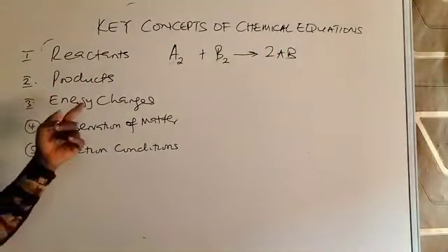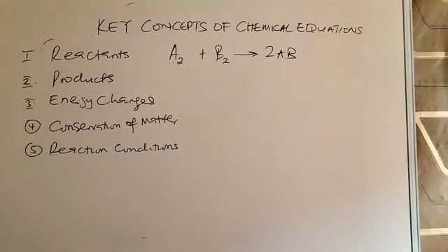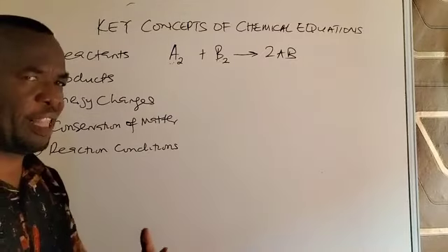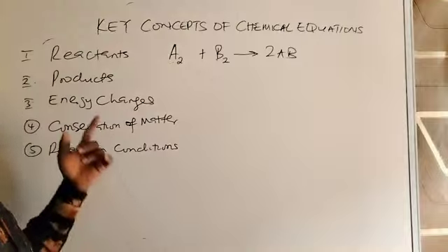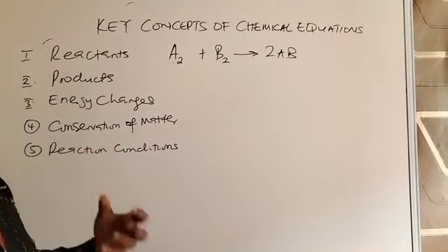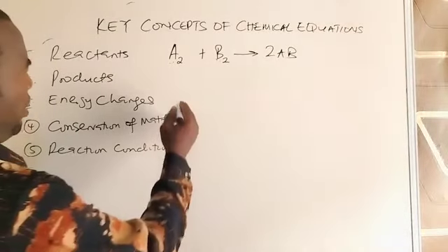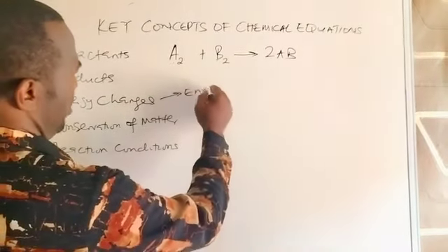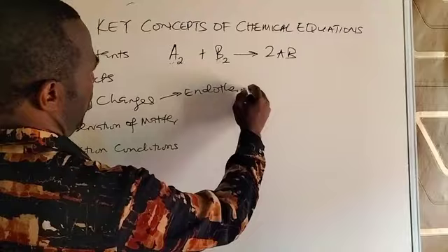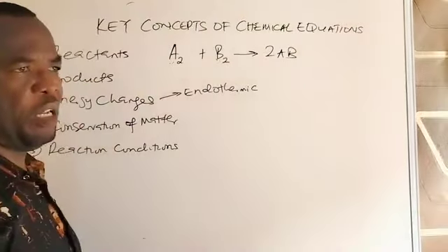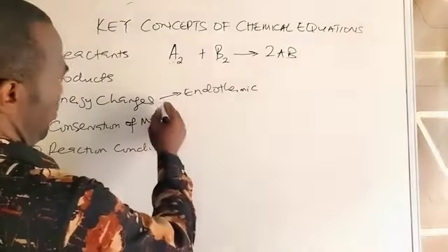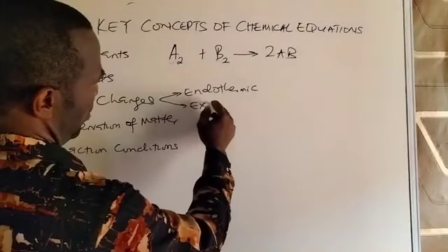Then energy changes. During a chemical reaction, energy is either absorbed or evolved. That's what we call enthalpy of reaction. If that reaction absorbs energy from the surroundings, we say that the reaction is endothermic. Or if the reaction gives out heat energy to the surroundings, we now say it is exothermic.